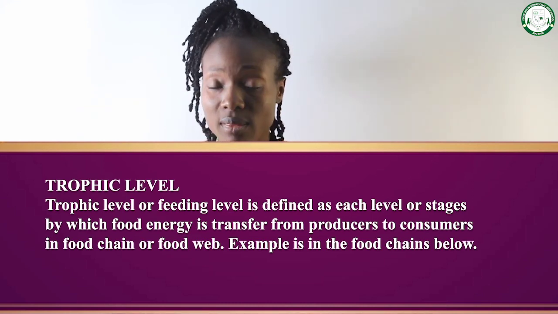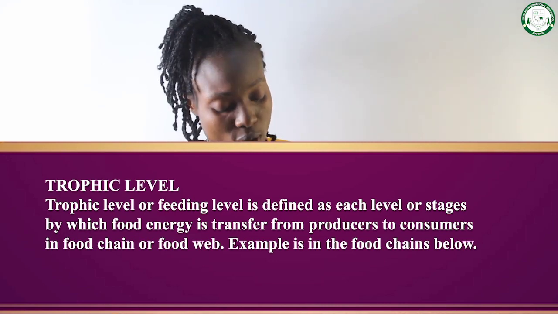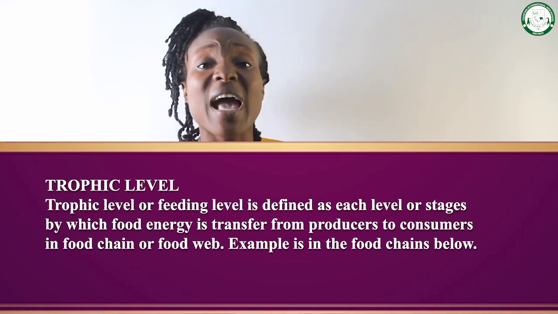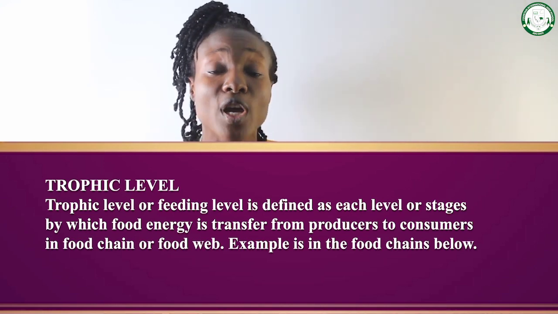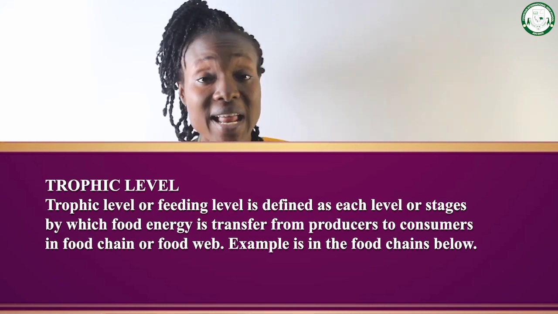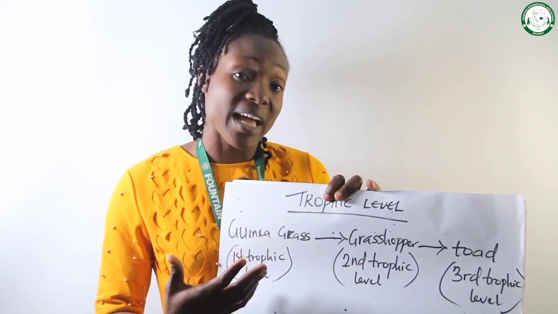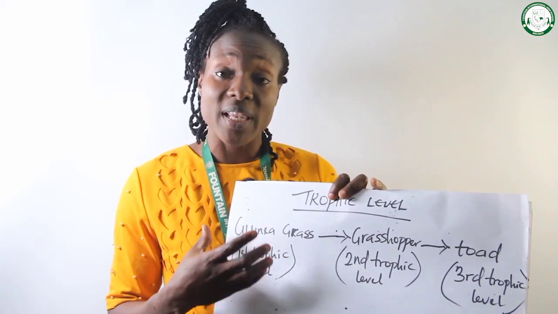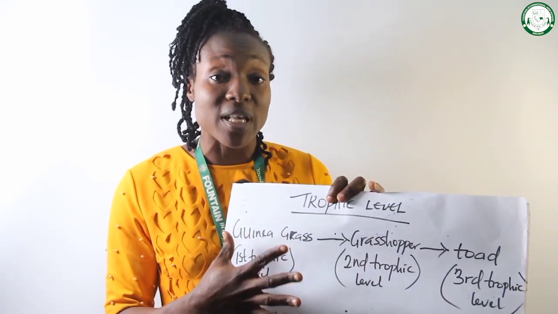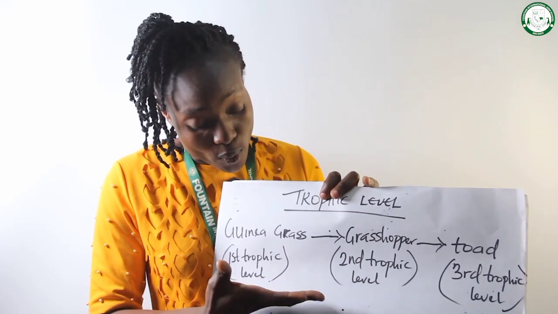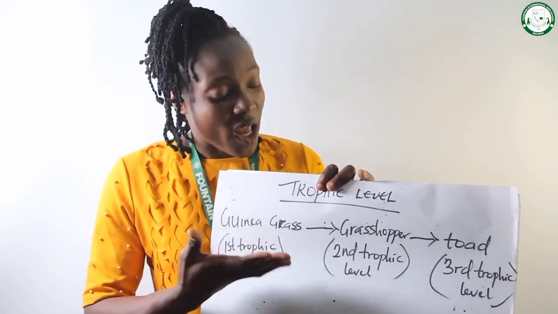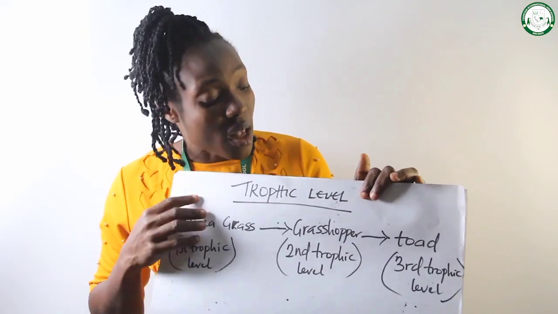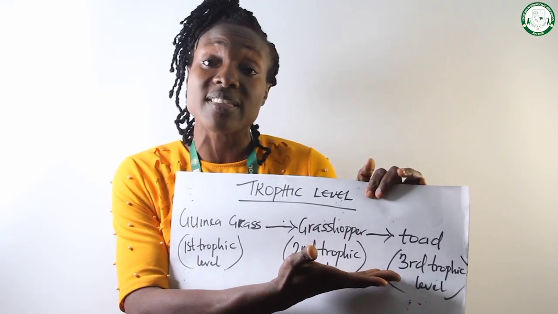Now, looking at this food chain, we have guinea grass, we have grasshopper, we have toad. Each level in a food chain is called a trophic level, and in each level, like I said earlier, energy is transferred. We have the first trophic level, which starts from the producer. Then we move to the primary consumer, which is the second trophic level. Then the third trophic level is the toad, which is the secondary consumer.